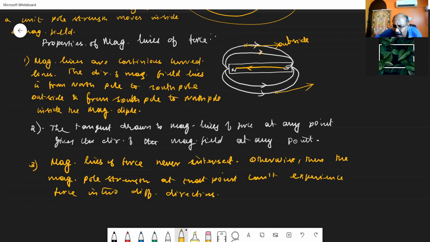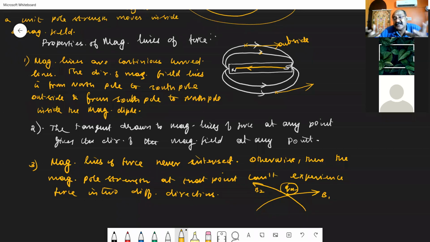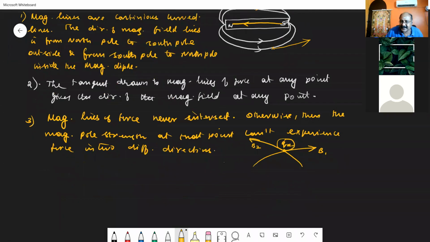See, let us take it like this. You have a magnetic line in this direction. Another magnetic line is acting in this direction. So at this intersecting point, if you are placing a pole strength, then this pole strength will be experiencing force due to the magnetic field B1 and the magnetic field B2. So if this pole strength is experiencing two forces, in which direction will that pole strength move because of that force? So it is said that it is not possible for two magnetic field lines to intersect. Hence, we are saying that magnetic lines of force never intersect.